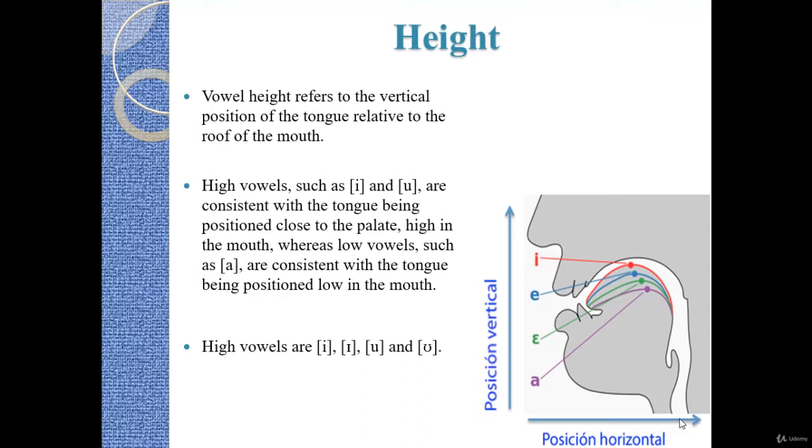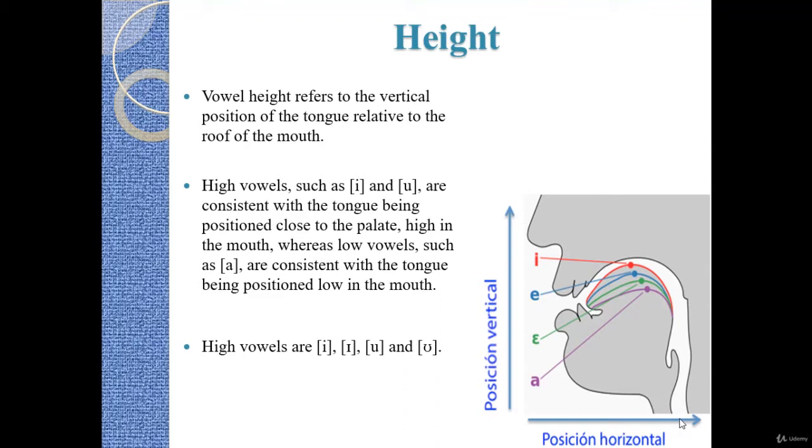So let's begin with the height. Vowel height refers to the vertical position of the tongue relative to the roof of the mouth. As you can see from the picture, we have different heights. For example, one vowel is the highest one, then the next, and so on, vertically. We have some hierarchy between vowels. Vowels are not the same in terms of height; some vowels are higher than others when it comes to tongue height.